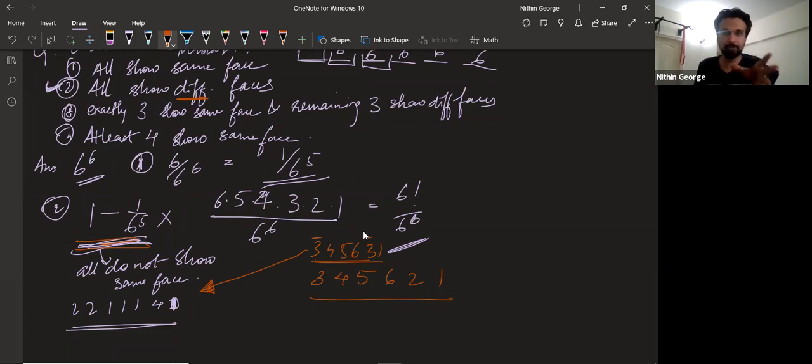But that is given by 1 by 6 power 5. Now, when that does not happen, that includes all these cases, right? When all show different faces and some might repeat, but all should not be the same. But our question asked is all should be specifically different. That is why we're taking 6 factorial in the numerator.